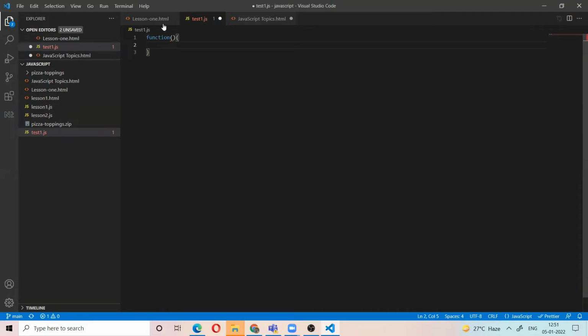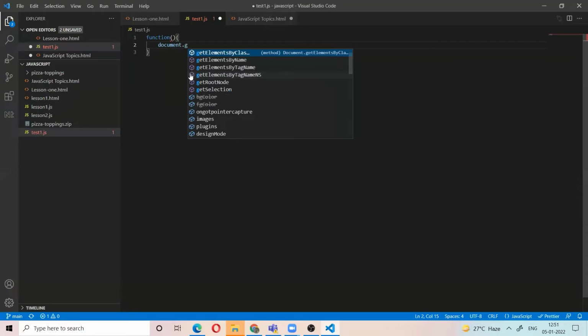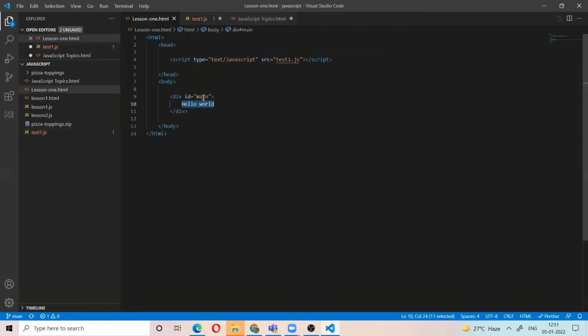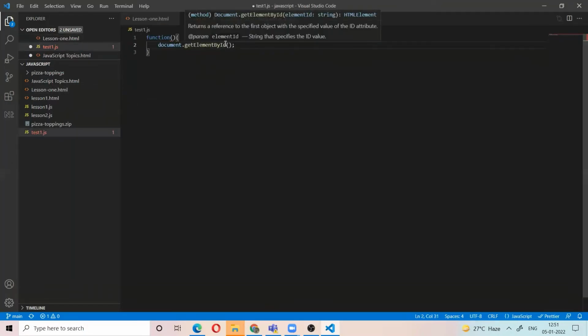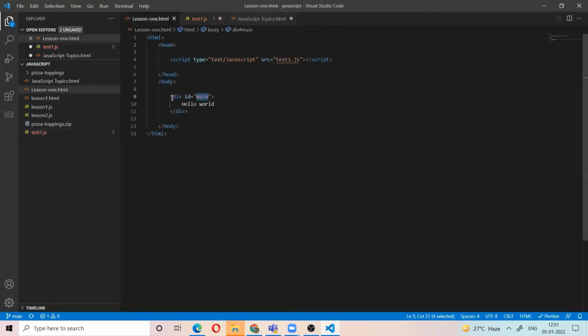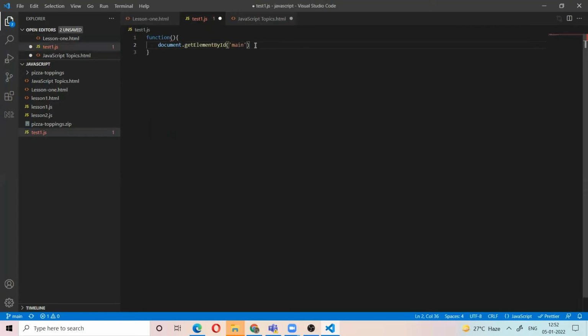To handle any element, we use document.getElementById. Here the ID I give is main. I use the main ID here, and I'm changing the inner content. So up to here I got this div element. Now I want to change its content.